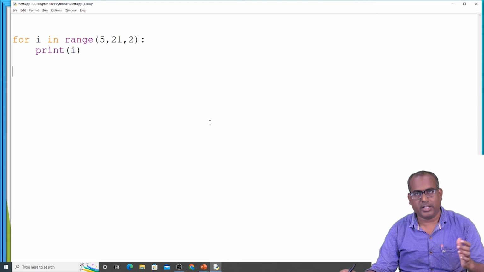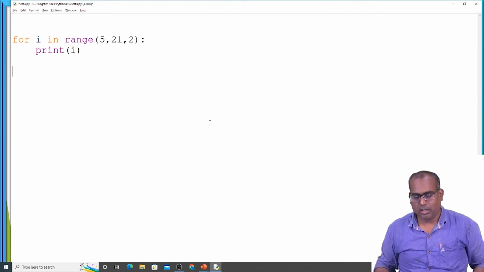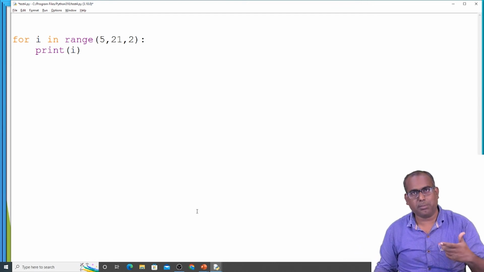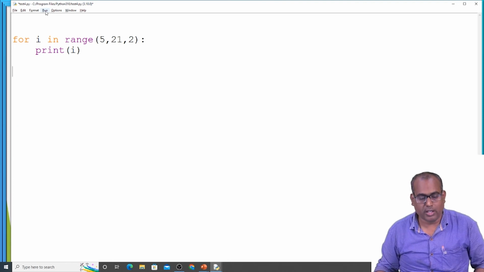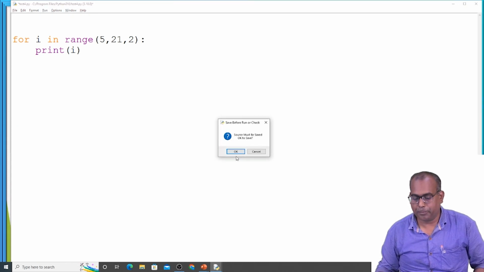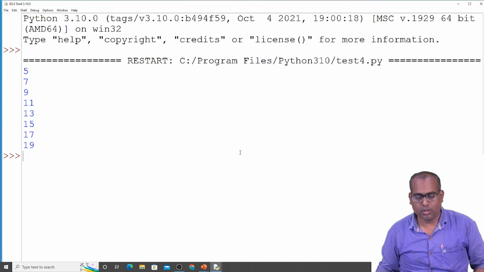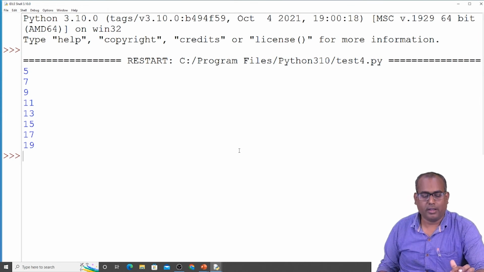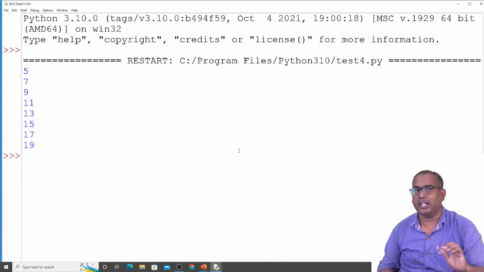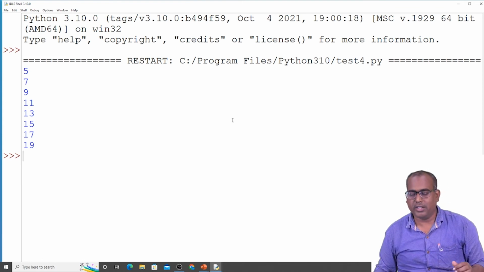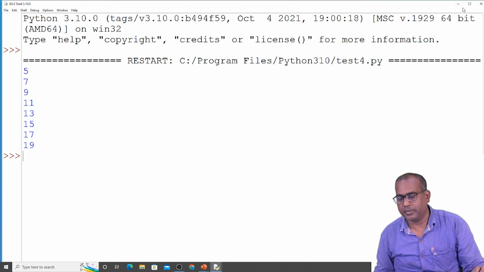Next, 9, next 11. So the step value increments 2 in each step. Let's see the example. You can see 5, 5 plus 2, 7, 7 plus 2, 9. Like that, it increments and ends at end minus 1.